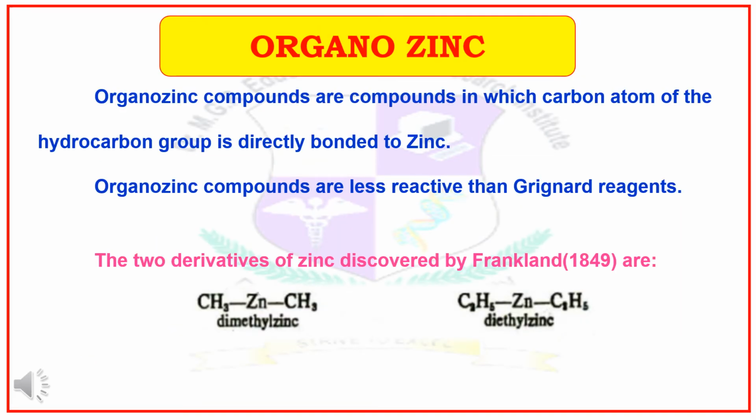Organozinc. Organozinc compounds are compounds in which carbon atom of the hydrocarbon group is directly bonded to zinc. Organozinc compounds are less reactive than Grignard reagents. The two derivatives of zinc discovered by Frankland in the year 1849 are dimethyl zinc and diethyl zinc.